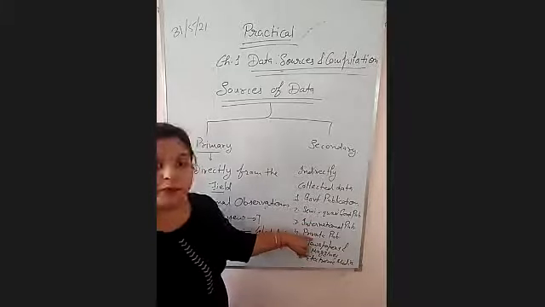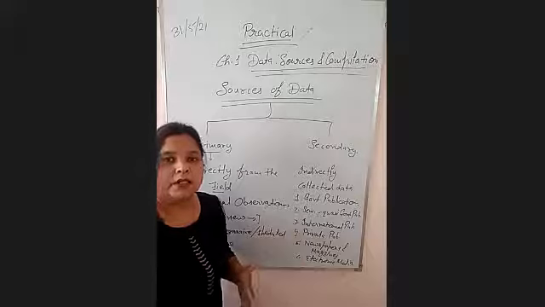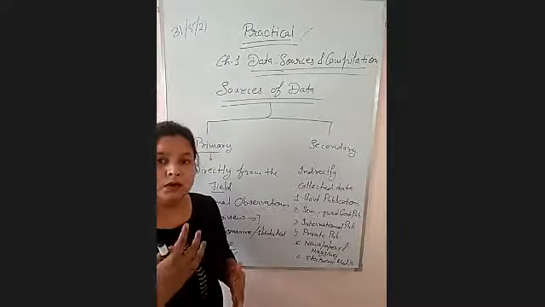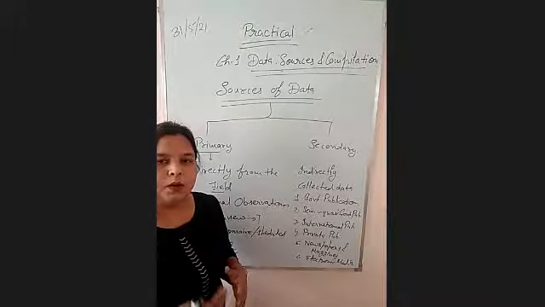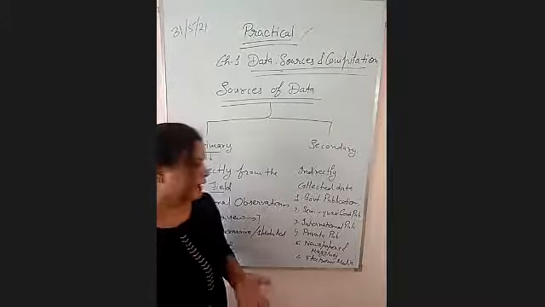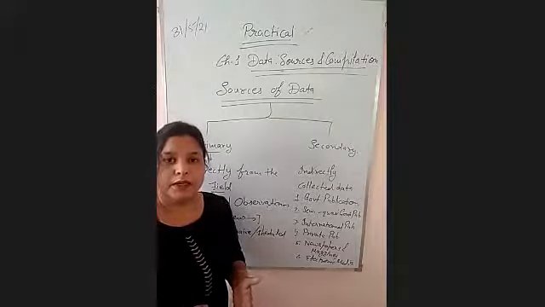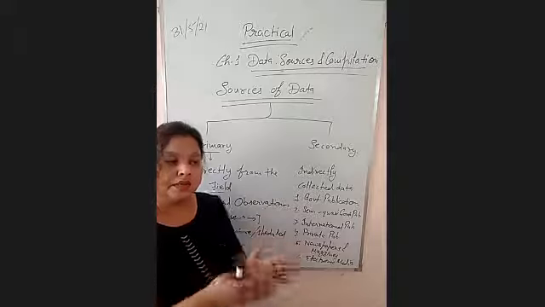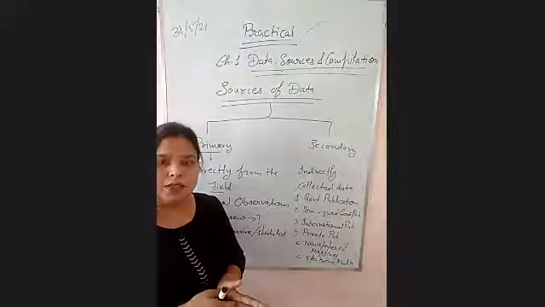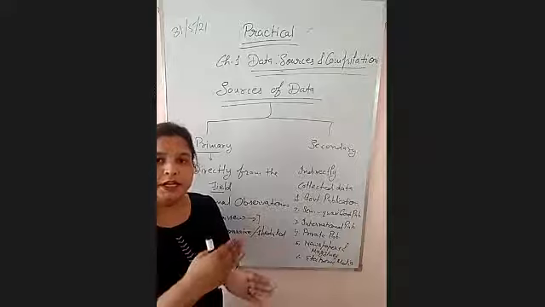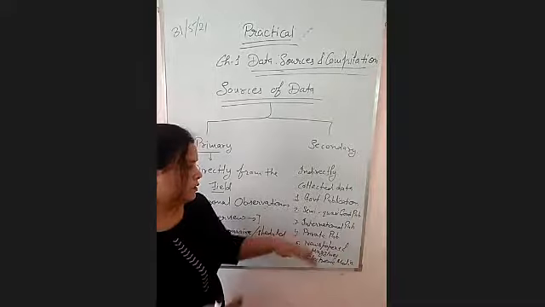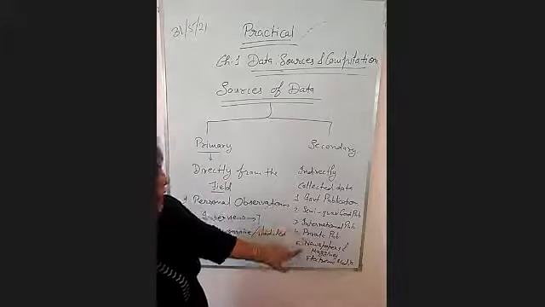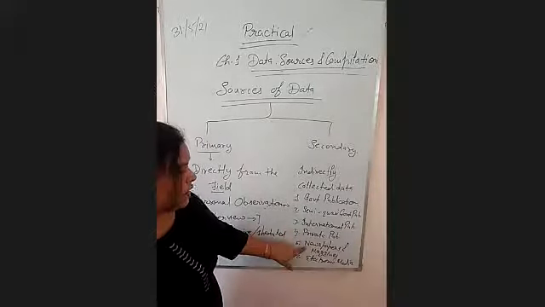Next is private publication. Private or individual persons also publish the data about their industries, like Tata Motors, Tata Private Limited. Every year they publish the data of their industries, growth rate, wages, all that. When that is used for other purposes, it is called private publication.